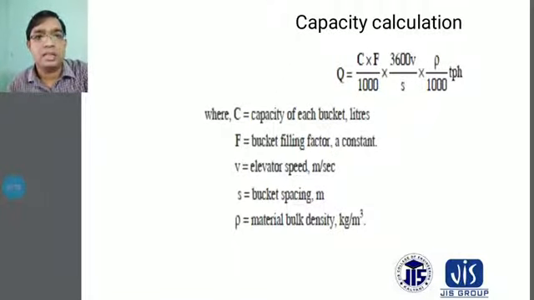And this car is suspended and moved up and down by a hoisting mechanism located at the top of the shaft. This hoisting mechanism may be either drum wheel type or traction type. In the drum type, one end of the wire rope is firmly attached to the drum, and the other end to the top of the elevator car. A counterweight, usually equal to the weight of the empty car plus one third of the duty load, is used for increasing the load lifting capacity of the motor.